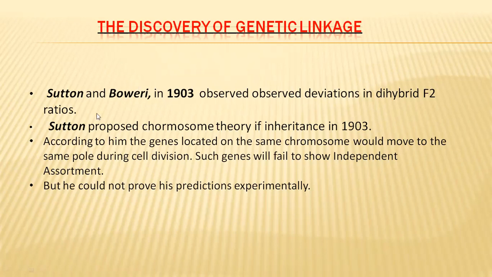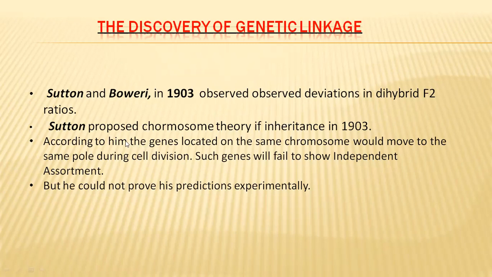In such experiments, Sutton and Boveri conducted some experiments in 1903, and they discovered that dihybrid ratios in the F2 generation did not give the expected results. The expected result should be a 9:3:3:1 ratio, but Sutton and Boveri failed to get such ratios.